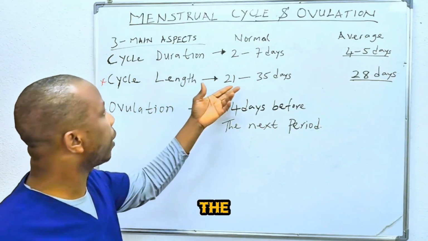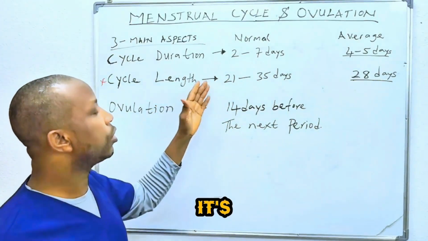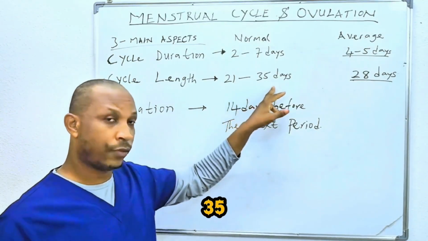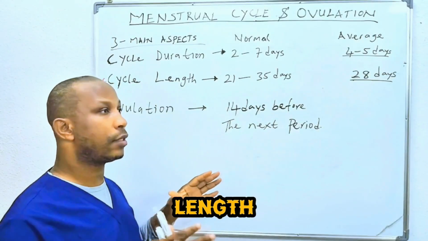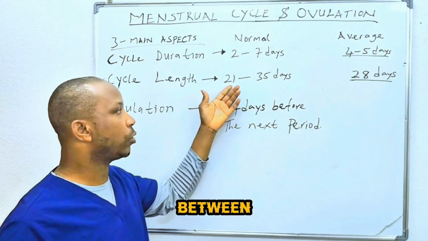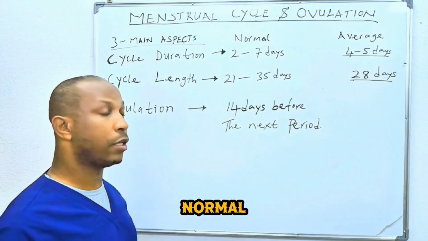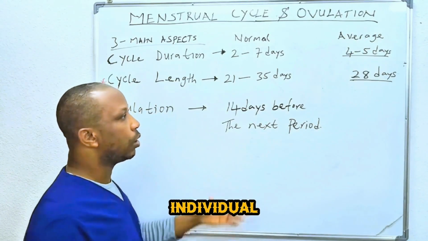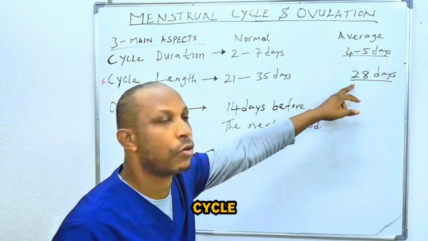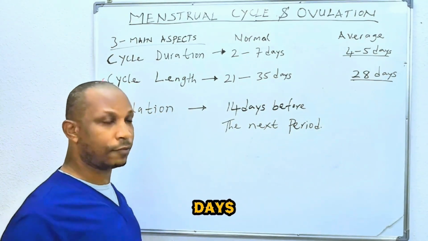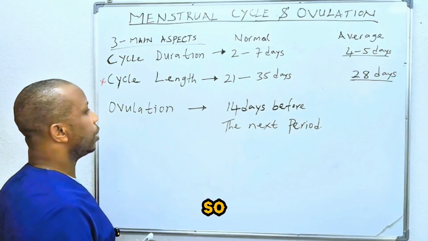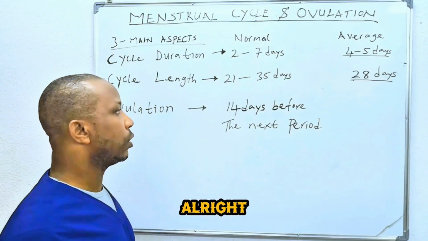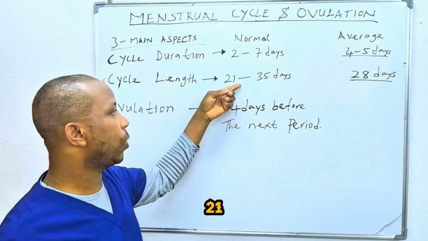The normal cycle length is not fixed for everyone. It may range between 21 days to 35 days. A cycle length between 21 to 35 days is considered normal if it follows the same or a similar pattern for a particular individual. On average, most people have a menstrual cycle length of about 28 days. Is it always fixed at 28 days for everyone? No, because the normal range is 21 to 35 days.